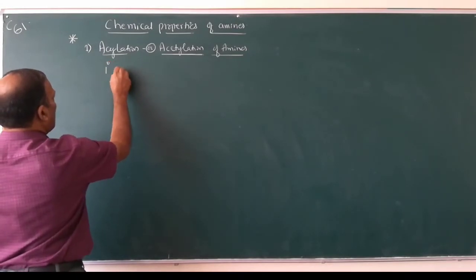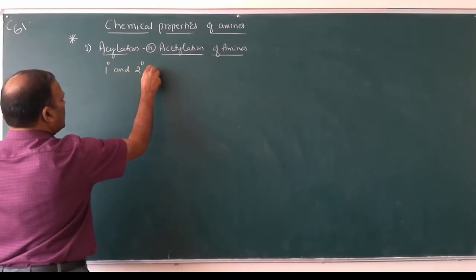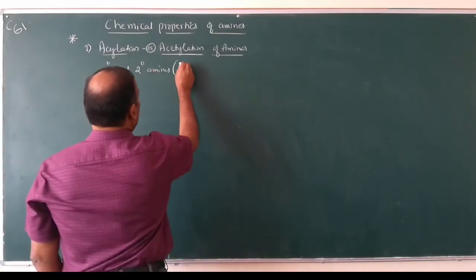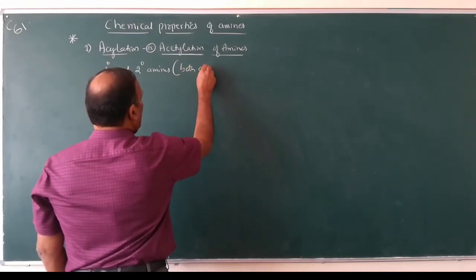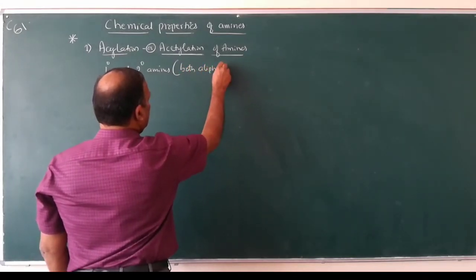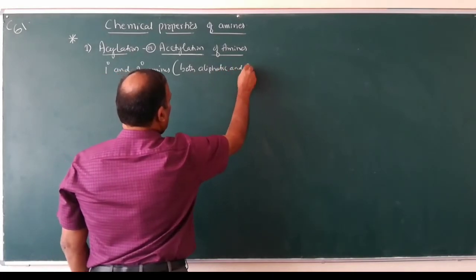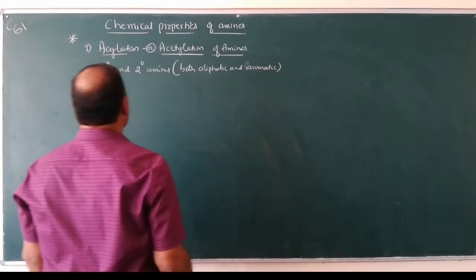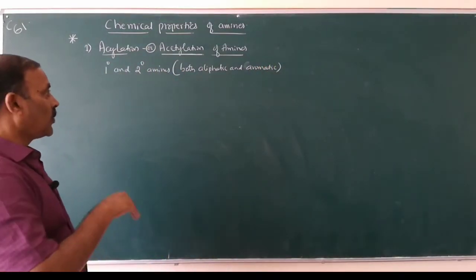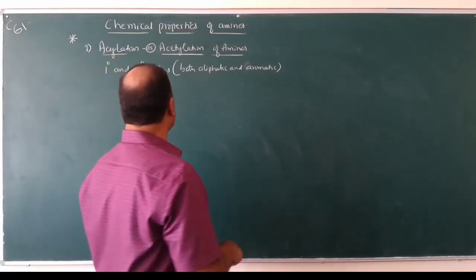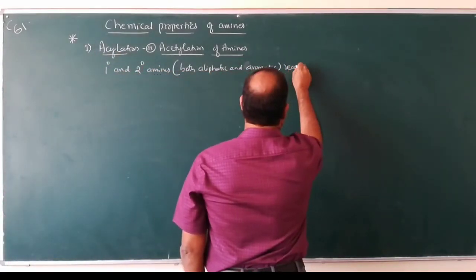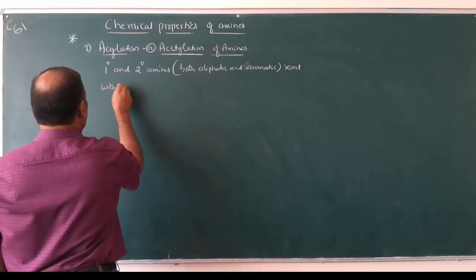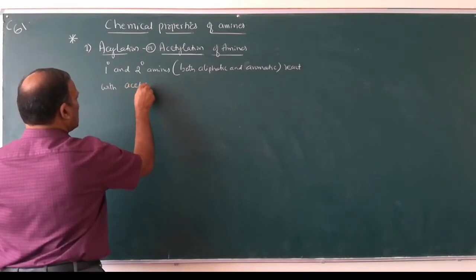Primary and secondary amines, both aliphatic and aromatic, react with acetyl chloride.